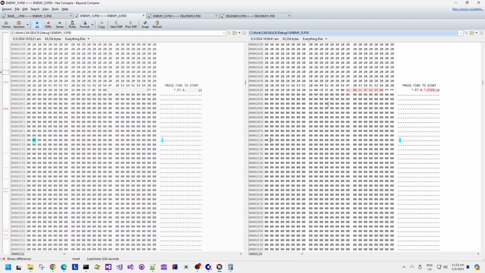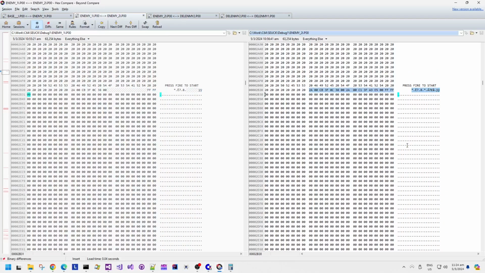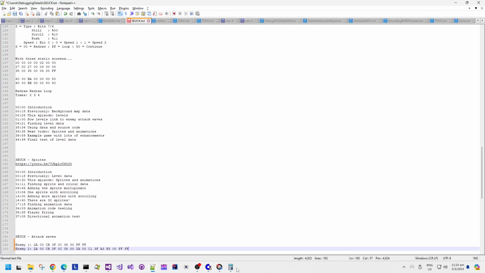So when enemy 2 was added, the FF was changed to be at the end of that new block of 7 bytes. Deleting the second enemy reintroduces that FF value again. So I definitely think that's an end of list pointer or something. So we can see that the data for the first enemy hasn't actually been changed. See, these bytes are identical to A00CB 3F0C 3800.